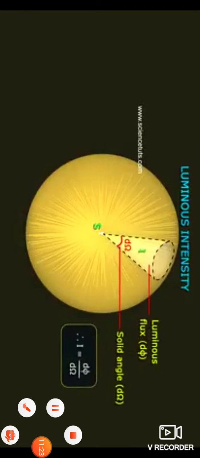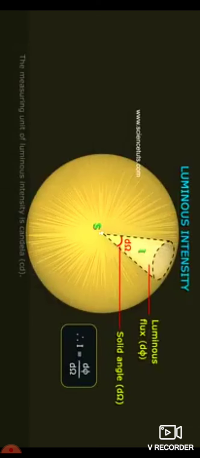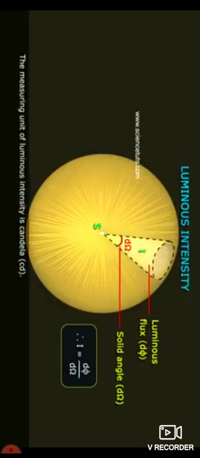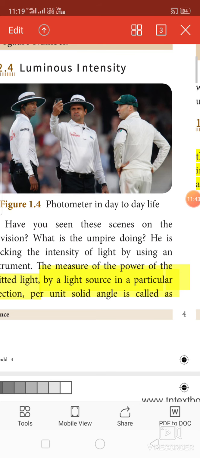So this is the solid angle. Luminous flux is shown and the solid angle is shown. I hope you understand what a solid angle is. In this particular direction alone, the light power should be measured to find out the luminous intensity at the particular solid angle.